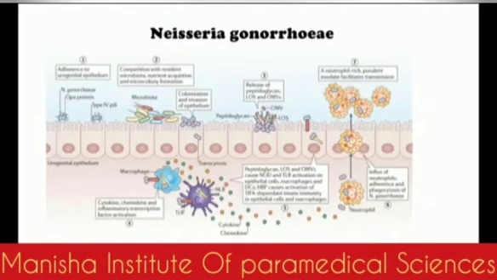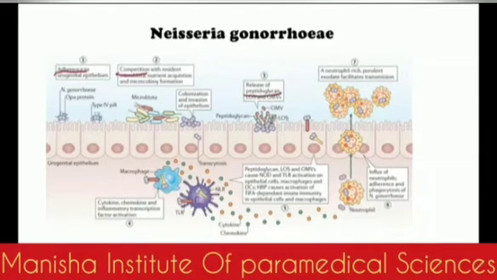In the pathogenesis, look very deeply at this picture: first of all there is the adherence. It's the urogenital epithelium, as I said earlier, that it transmits through sexual contact. So at the urogenital epithelium, Neisseria gonorrhoeae attaches to the mucosal cells. Then it competes with the resident microbiota, and after winning the competition through various factors, it releases the peptidoglycan.